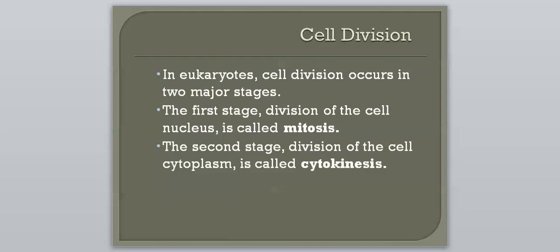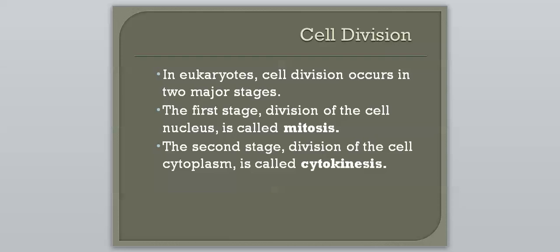So if we think of the word division, we're going to think of splitting up, forming two new things here. So that's what we're going to look at, is what happens when the cell divides. So in eukaryotic cells, that being us, plants, animals, fungi, protists, kind of the more advanced cells, cell division occurs in two major stages. In the first stage, the division of the cell nucleus is called